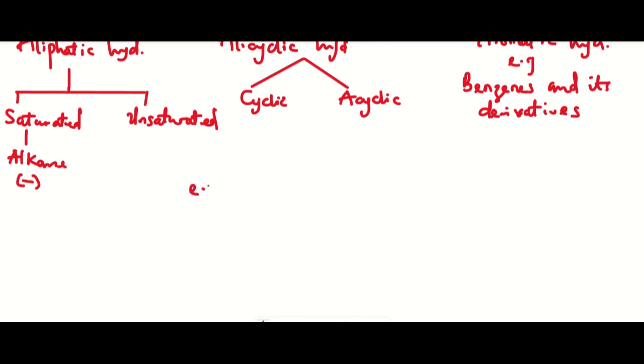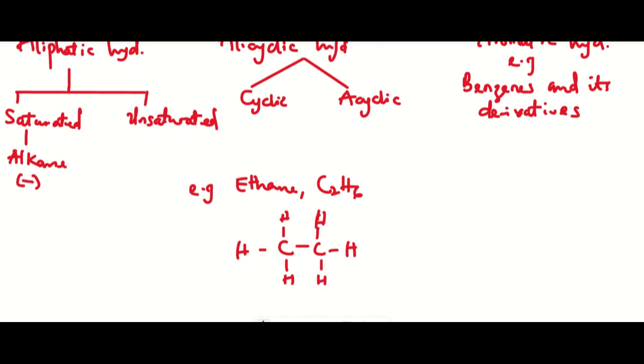For instance, an example of alkane is ethane, right? Ethane is given as C2H6. So it has two carbon atoms and six hydrogen atoms. So observe that the bond between the two carbon atoms present is just a single bond. Hence, it is a saturated hydrocarbon. You get it? So once the bond is just single between the carbon to carbon existing in the molecule, it is saturated.